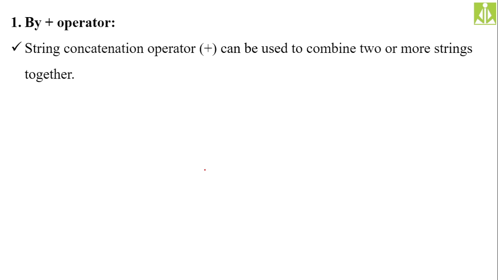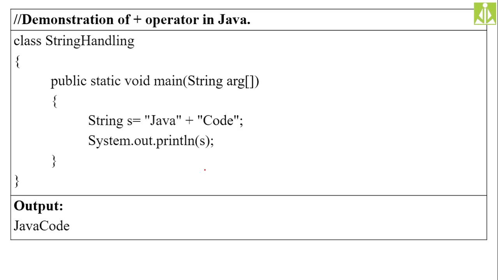This many times we used in our programming. Whenever you are concatenating inside your System.out.println, whenever you are concatenating an object to the existing string, you are using the plus operator, isn't it? You are using the plus symbol. That plus symbol is concatenating the remaining content with the already existing content, isn't it?